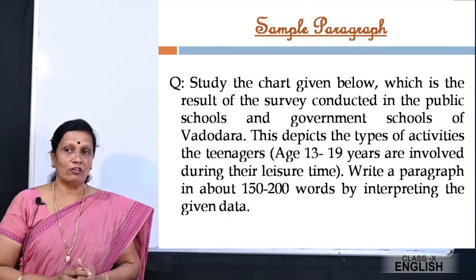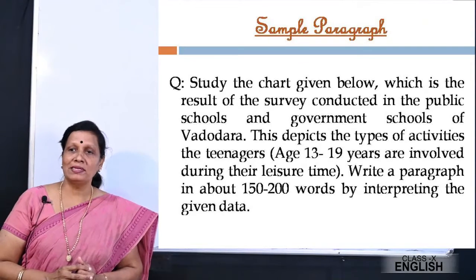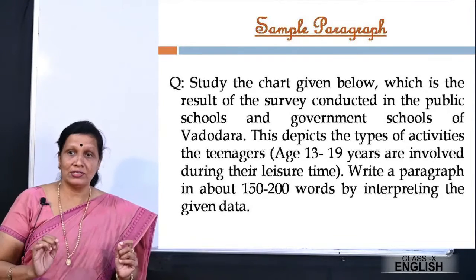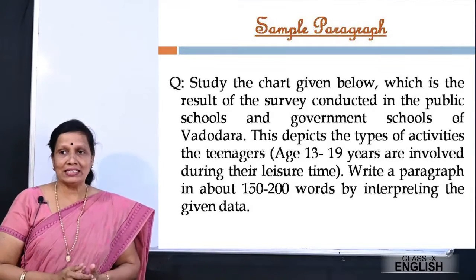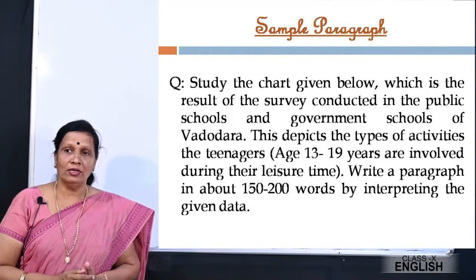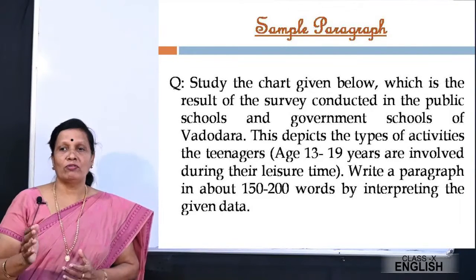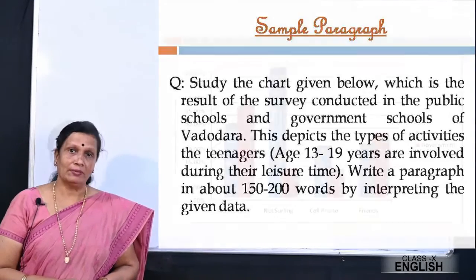Study the chart given below, which is the result of the survey conducted in the public schools and government schools of Vadodara. This depicts the types of activities the teenagers, that is from the age group of 13 to 19 years, are involved in during their leisure time. Write a paragraph in about 150 to 200 words by interpreting the given data.